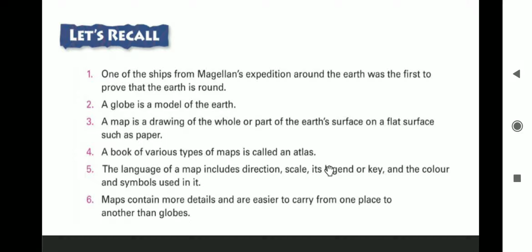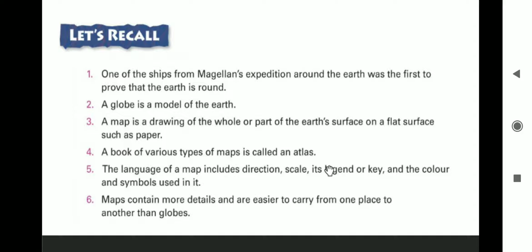Now we had studied about the language of the map. What all is included in the language of the map? Direction. Direction is the most important, in the sense that all maps indicate the north at the top. So directions are the most important part of the map. They help us to locate places easily, and it is denoted with N. The symbol N is drawn, indicating the north direction.